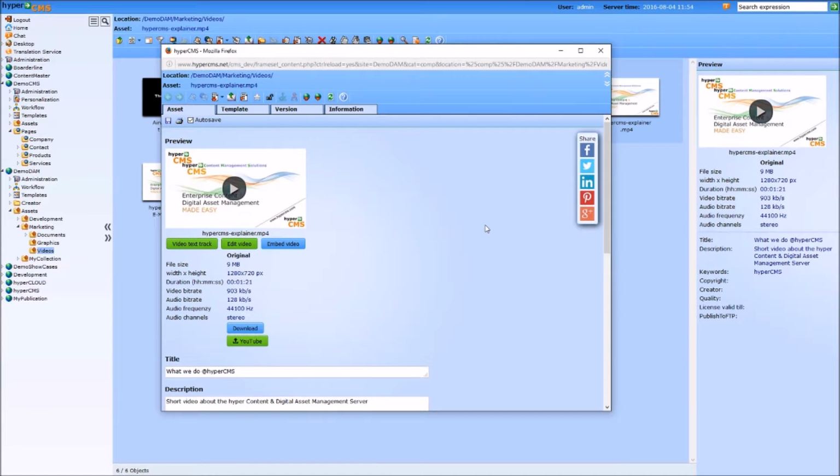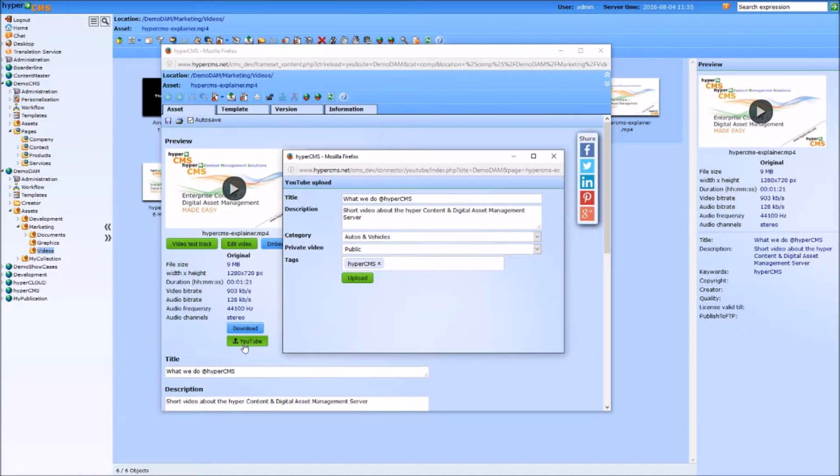But YouTube is a little bit different. YouTube requires you to really upload your video. So you need to upload the full video in order to have it on YouTube. A link won't work. So if we want to upload to YouTube, we click on the YouTube button. Again, the existing metadata will be provided to you. You can change it again.